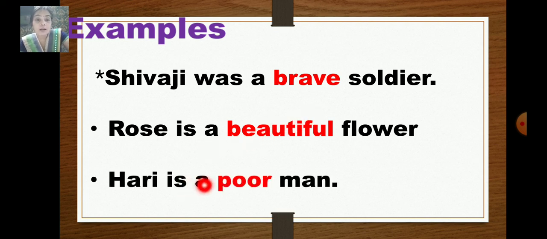Hari is a poor man. Hari is a man. But what kind of man? Poor man. So the word poor is an adjective. So brave, beautiful and poor are adjectives.